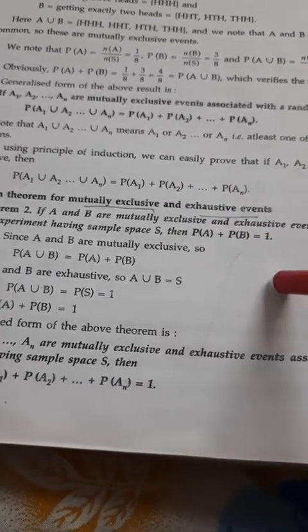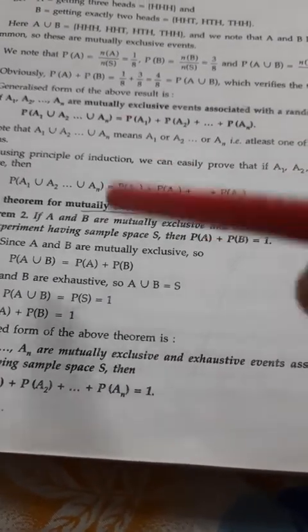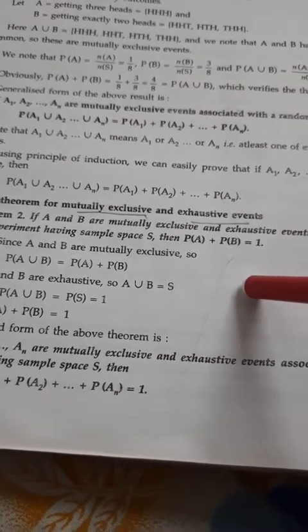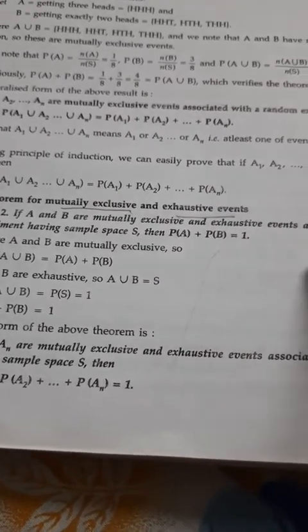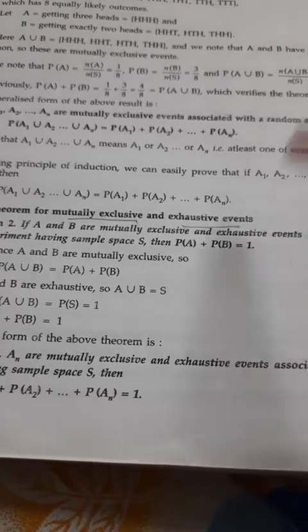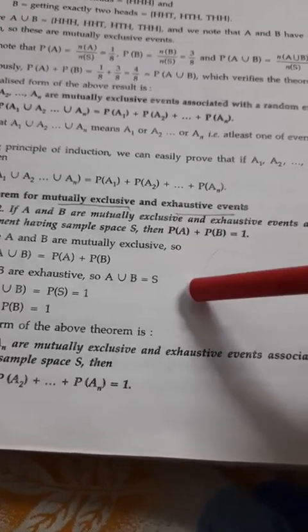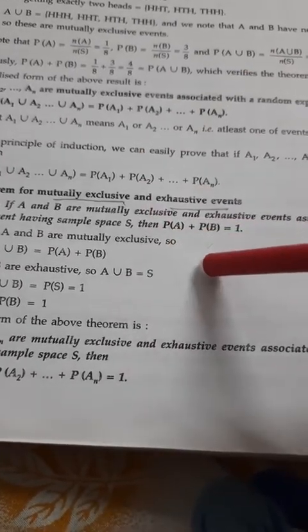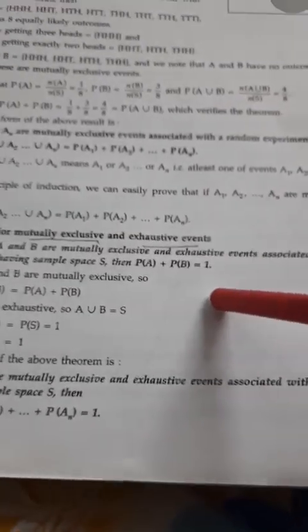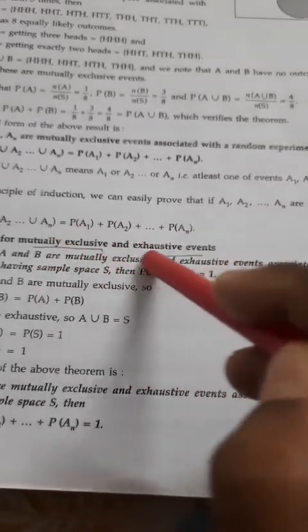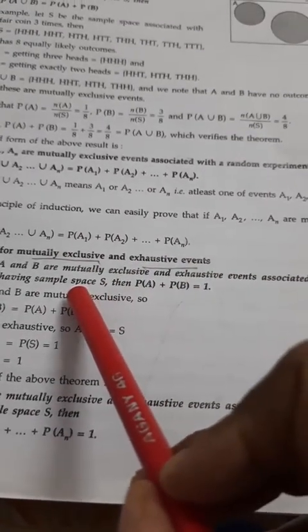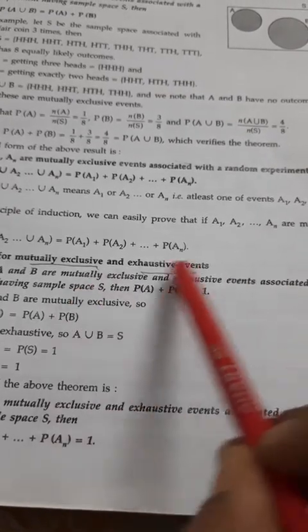If you ask any question, either event A will raise its hand, otherwise B will raise its hand. If 3 events are there, otherwise C will raise its hand. No one is going to come from outside. One of the members within your sample space must raise its hand. This is your mutually exhaustive.